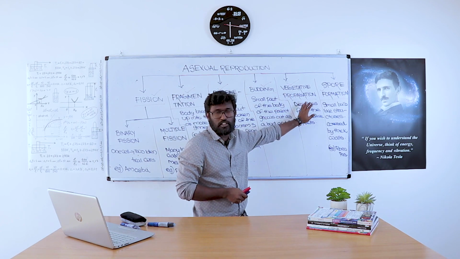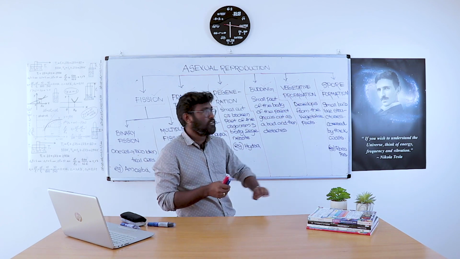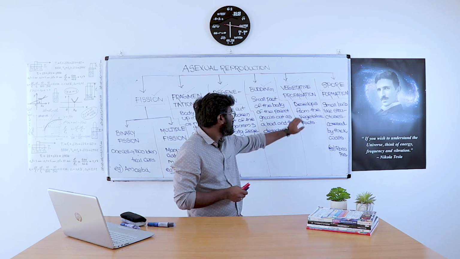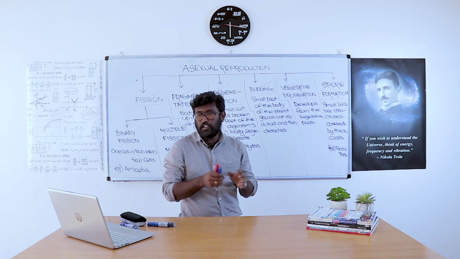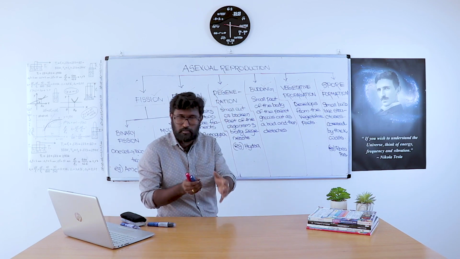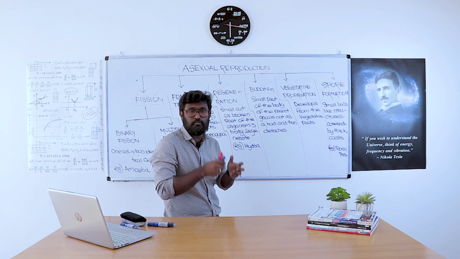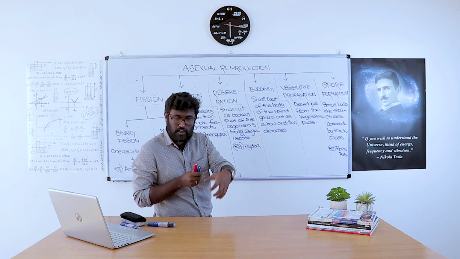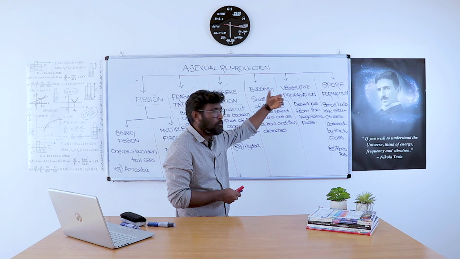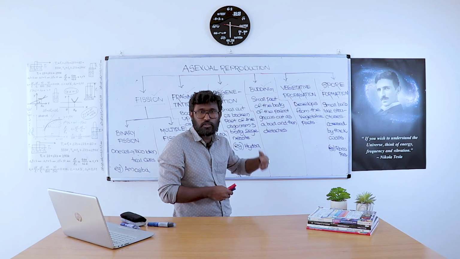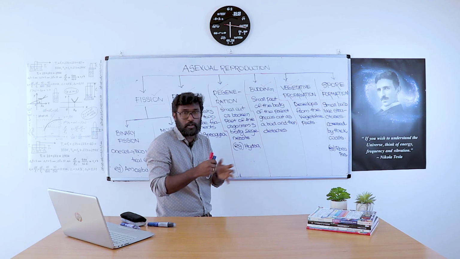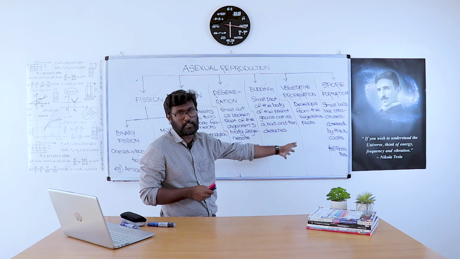The next one is vegetative propagation. We will discuss vegetative propagation in detail. What is meant by vegetative propagation? New individuals are developed from the vegetative part of the plant, such as stem, root, leaves, etc. That type of asexual reproduction is called vegetative propagation.